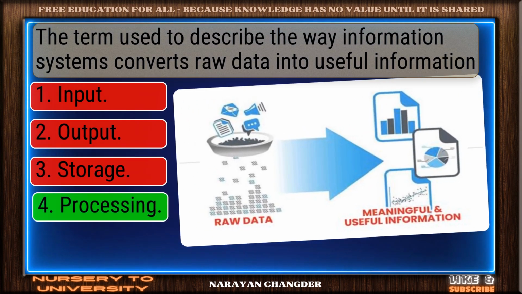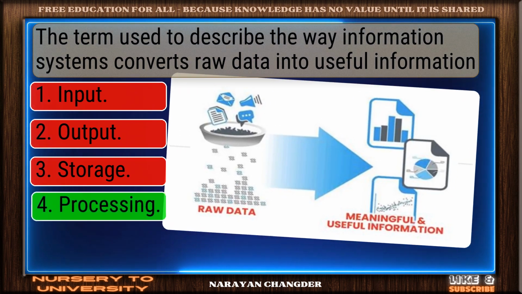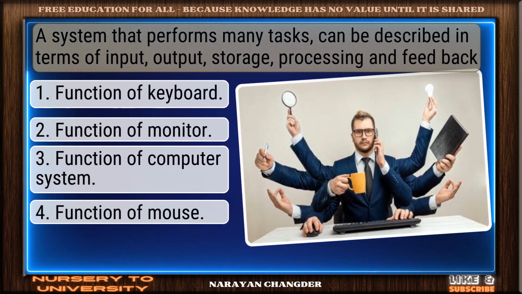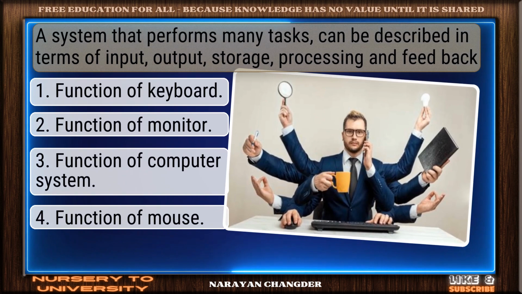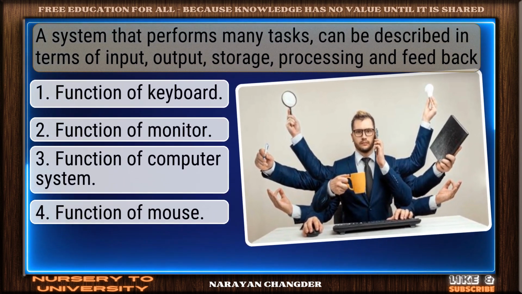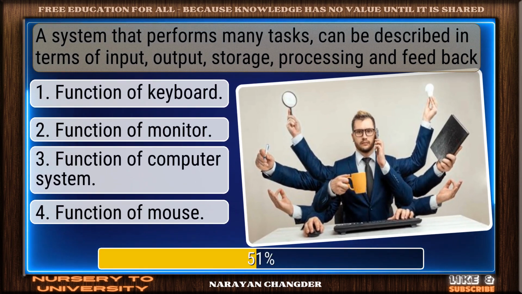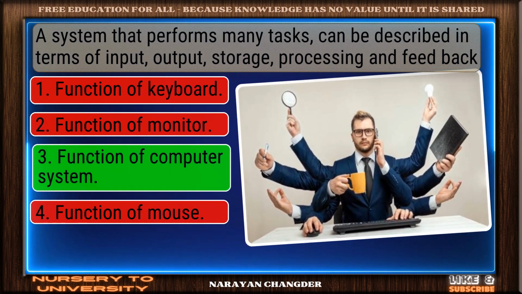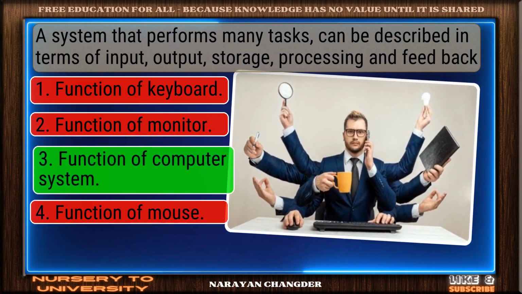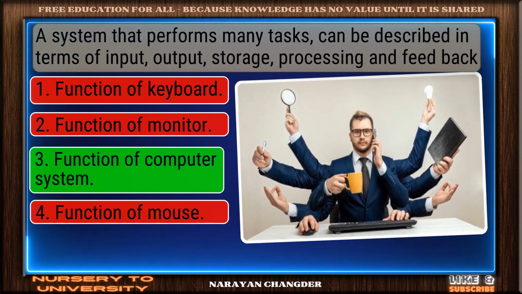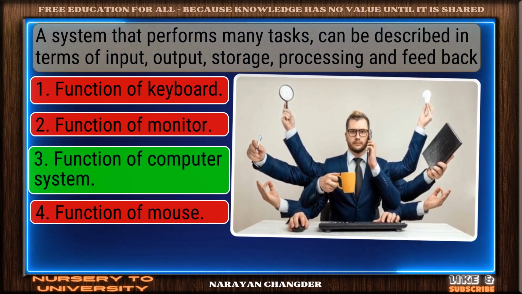You got it. Your choice processing is right. A system that performs many tasks can be described in terms of input, output, storage, processing, and feedback. Correct response. Function of computer system is the most accurate answer.